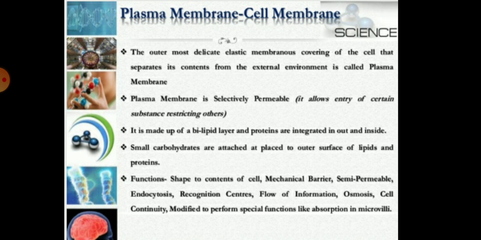Children, today we have discussed the different shapes of cells, the different types of organisms like unicellular and multicellular organisms, and the plasma membrane. So children, your task today is to revise this topic and make a well labeled diagram of a typical cell.